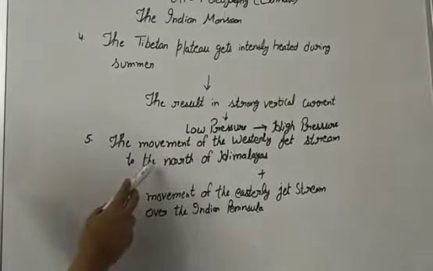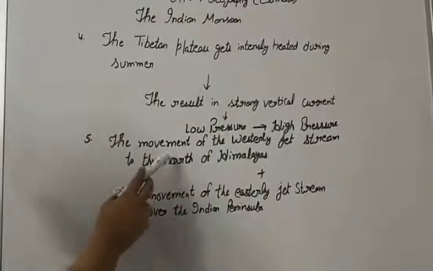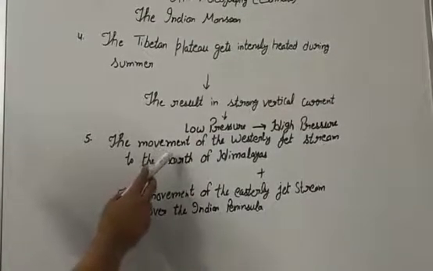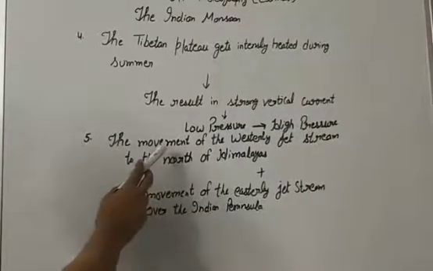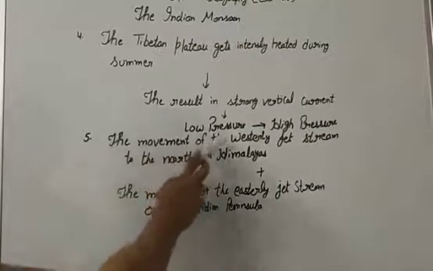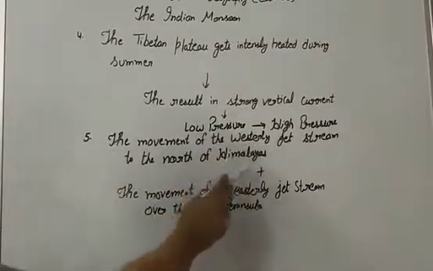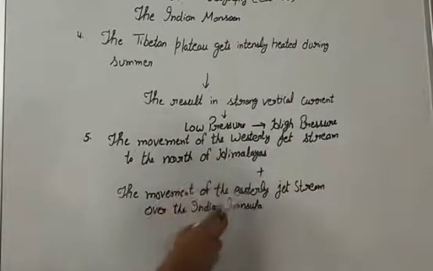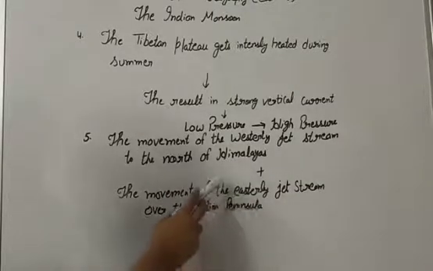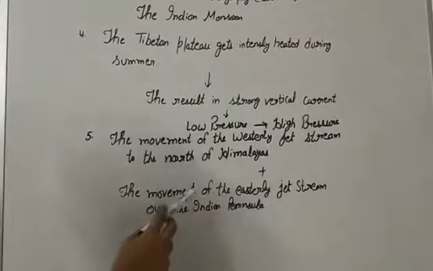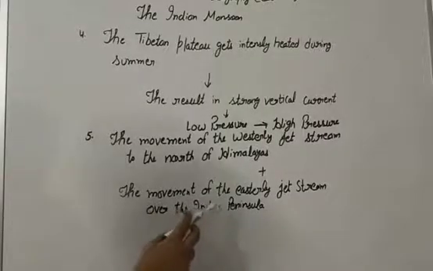While the ITCZ shifts, the pressure systems reverse, causing the reversal of wind. At the same time, the upper circulation or jet wind movements, the westerly jet stream to the north of the Himalaya and the easterly jet stream over the Indian peninsula, affect the summer monsoon of India. The global climate events of changing pressure systems over the ocean have a tremendous effect on the arrival, duration, amount and retreat of the monsoon in India.